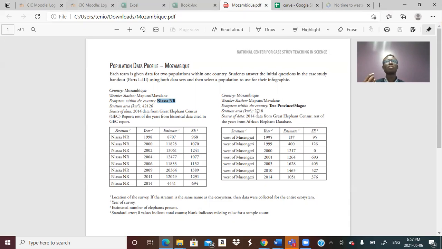That also means this area holds a large number of elephants because it has a large area, and it's a more stable environment than this one. And you can see from the numbers that even though the elephant population decreased so much in 2014, it was still larger than here. So that's another thing.